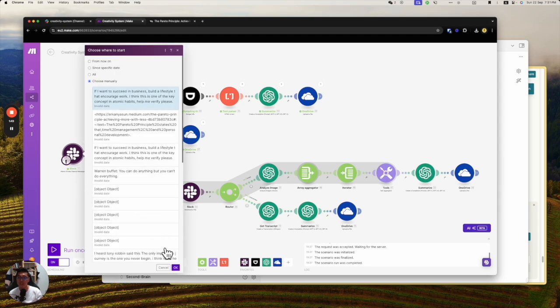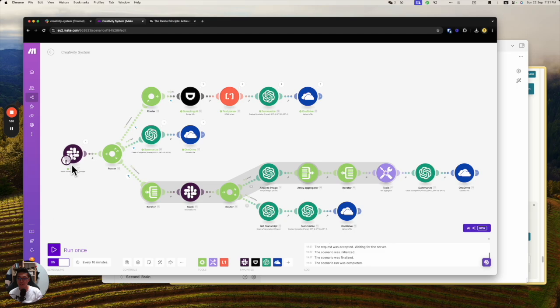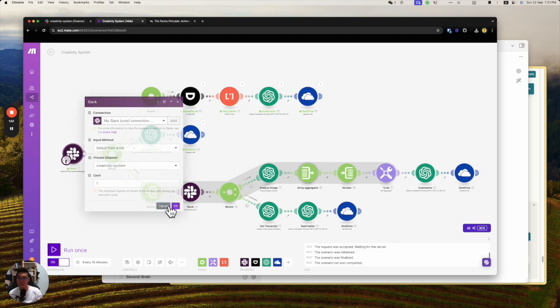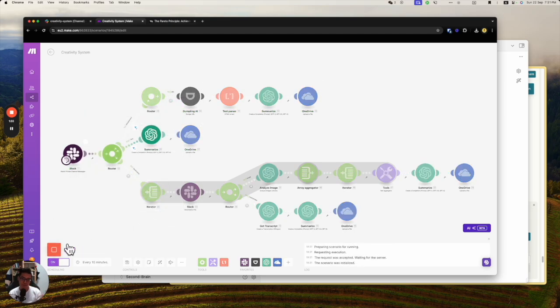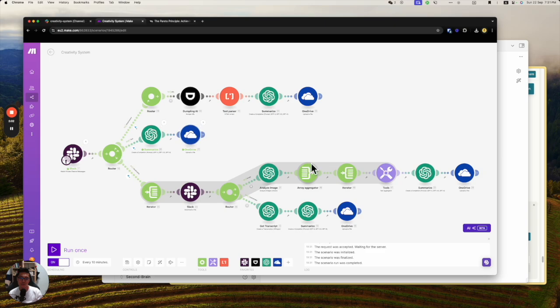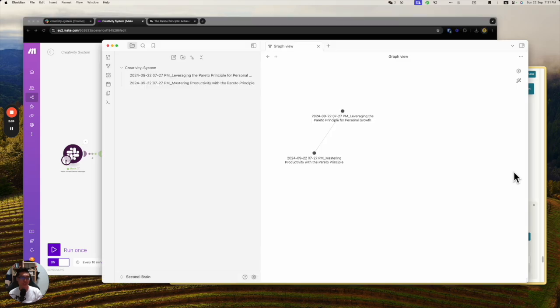This is a new one. Okay, I just click OK. I just want to do one thing. Yeah, limit to one. Okay, I run once. So now you will see ChatGPT is trying to do the processing, and then this is the OneDrive. Yes, so it will succeed.